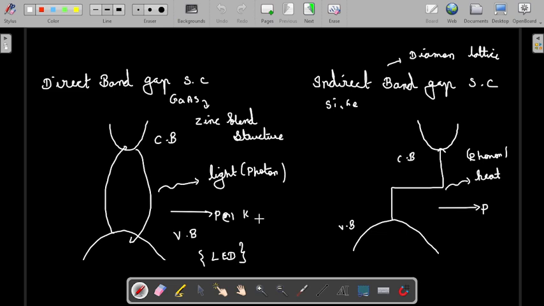Here you can also see, as per the last class discussion on the effective mass of electrons and effective mass of holes, the curvature is less for the holes and the curvature is more for the electrons. This is because the effective mass of holes is much greater than the effective mass of electrons.